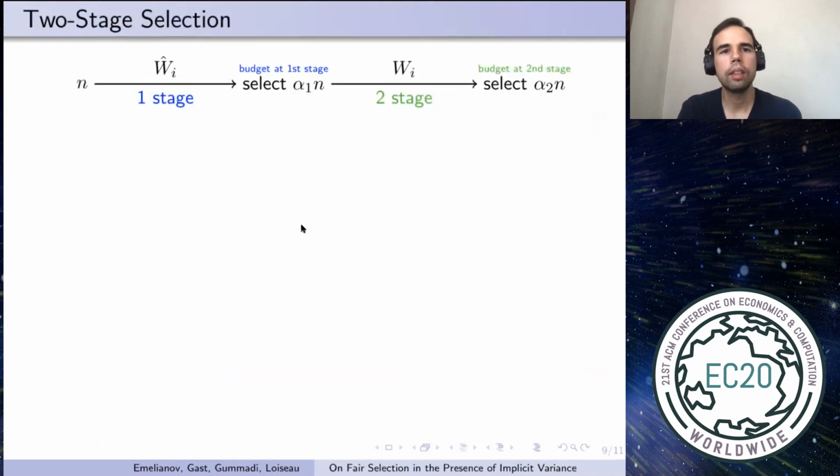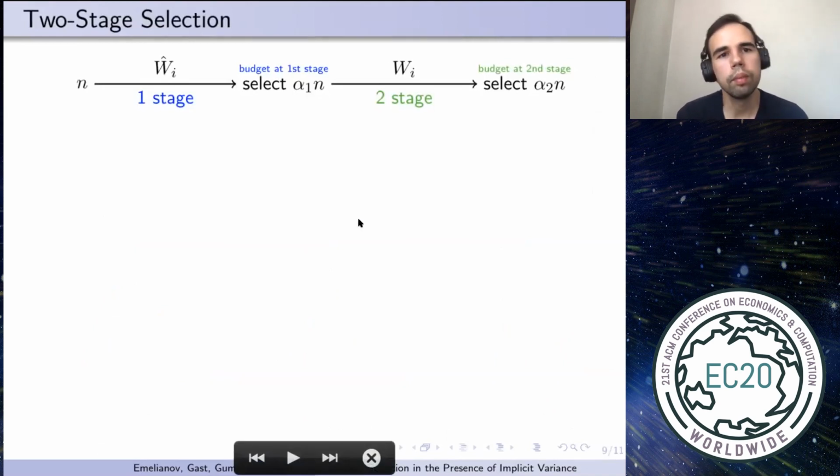We also extend this result to the two-stage setting. As before, there are n candidates, and we observe some estimate of utility for each candidate. We select some fraction alpha 1 out of them, and the real qualities become observed.